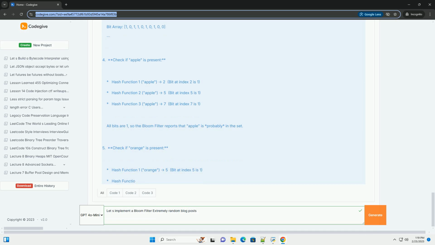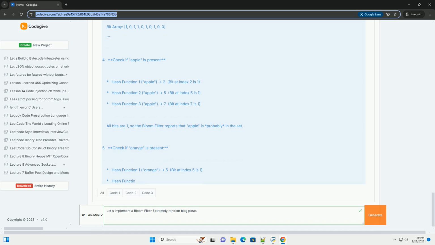Cryptocurrency mining. Quickly check for duplicate transactions. Recommendation systems. Filter out already recommended items. Big data analytics. Reduce the amount of data that needs to be processed by filtering out records that don't meet certain criteria. How Bloom filters work, the core concepts.